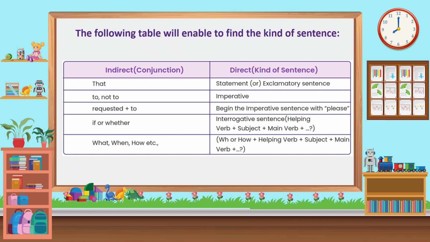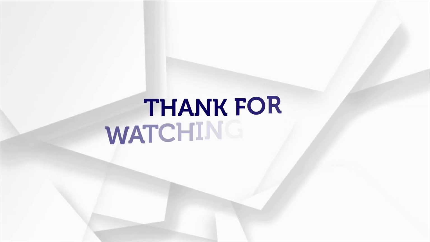That: statement or exclamatory sentence. To, not to: imperative, requested plus to. Begin the imperative sentence with please. If or whether: interrogative sentence, helping verb plus subject plus main verb. WH or how: what, when, how etc. plus helping verb plus subject plus main verb.